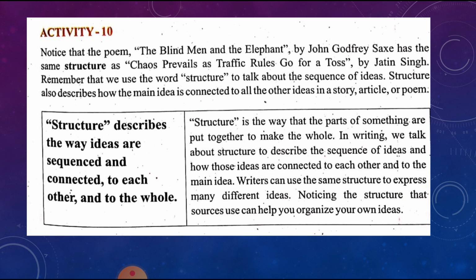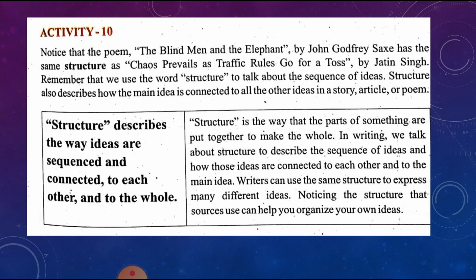Now moving to activity 10. Notice that the poem The Blind Man and the Elephant by John Godfrey Saxe has the same structure as Chaos Prevails as Traffic Rules Go for a Toss by Jatin Singh. Remember that we use the word structure. What is structure? It describes the sequence of ideas, which are connected to each other and to the whole.